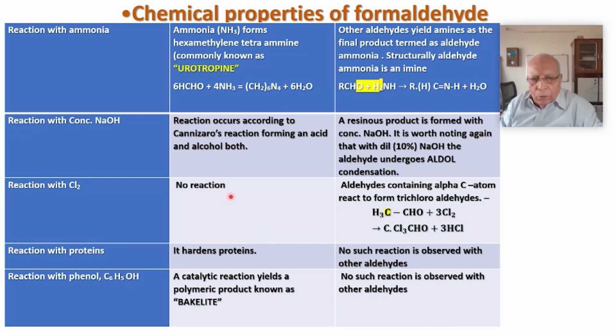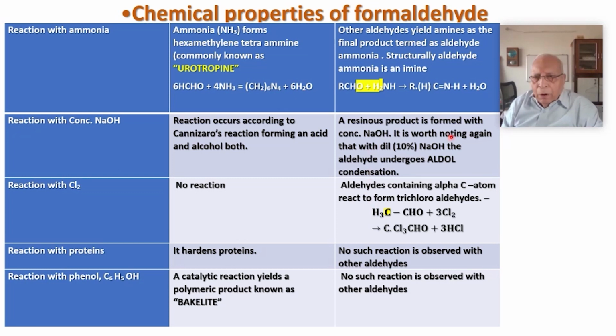No reaction with chlorine, whereas other aldehydes containing alpha carbon do react. This is the alpha carbon here. That is the carbon attached to the carbonyl group, which can easily give out an acidic hydrogen, and this carbon is known as alpha carbon, whereas the hydrogen which can be given for certain reactions, particularly aldol condensation, etc., is known as alpha hydrogen or acidic hydrogen atom.